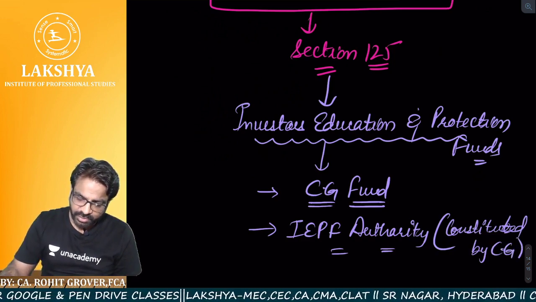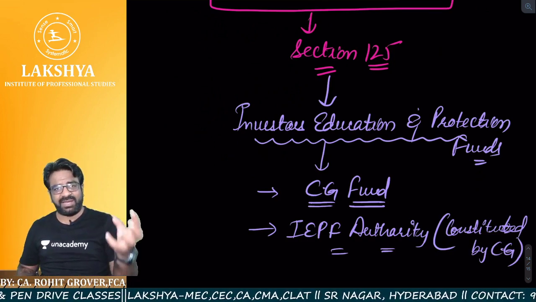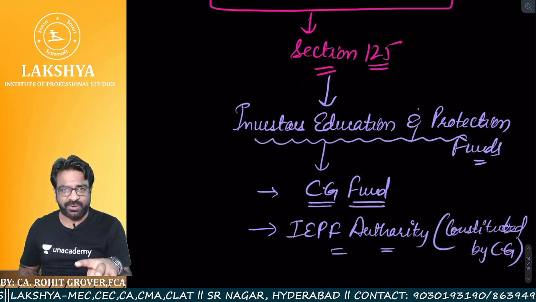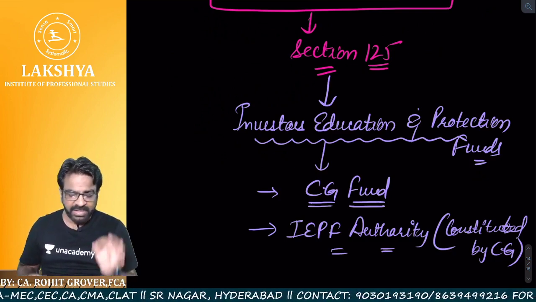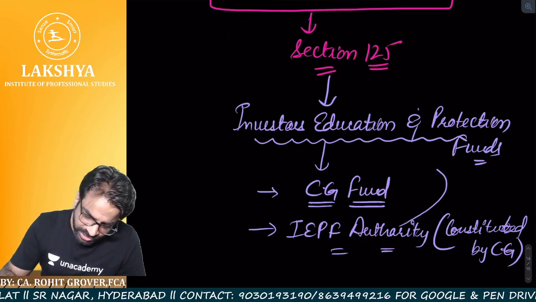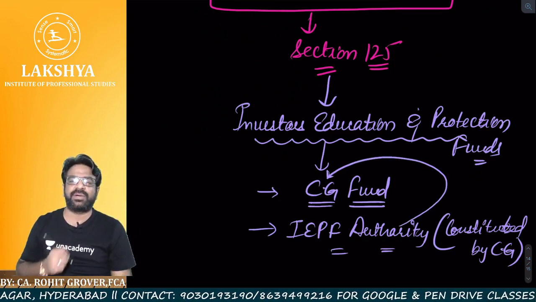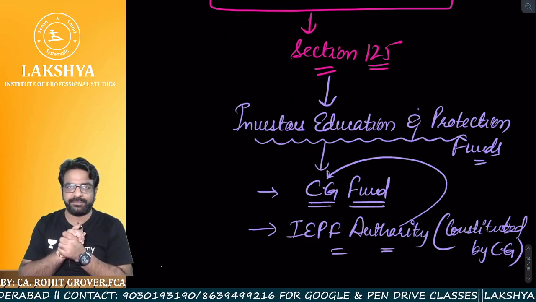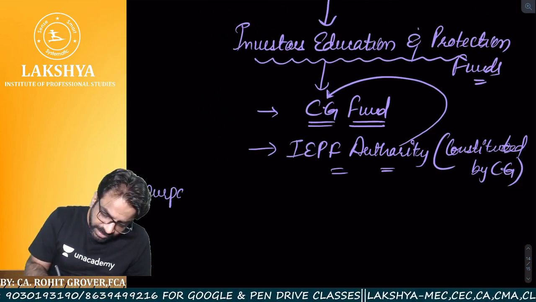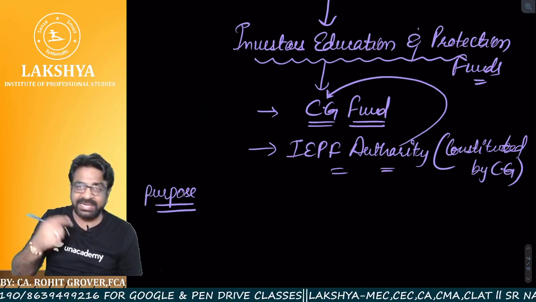Central government. So whatever money comes in the Investors Education and Protection Fund comes under the eyes of the Investors Education and Protection Fund Authority. And who has constituted that authority? Central government. So it's a central government fund. Now the question is, what is the purpose of this fund? The purpose of this fund lies in its name only.